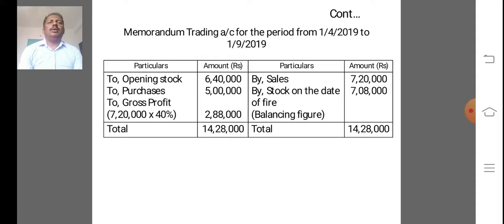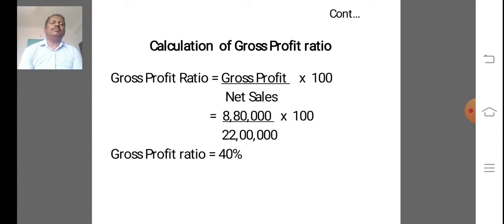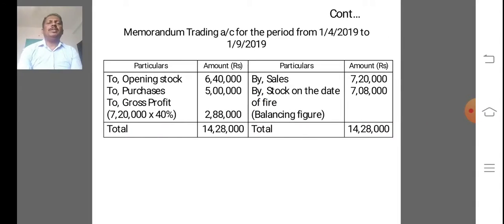In debit side, gross profit is calculated by using step number second answer. What is the percentage we obtained in second stage? That percentage we are using in this stage for calculation of gross profit.